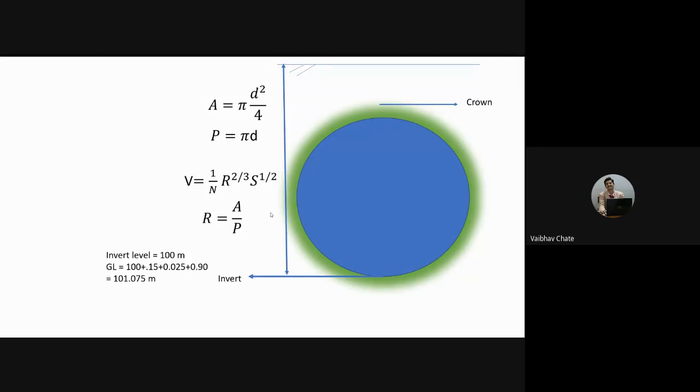Usually for the trunk sewer, so what does trunk sewer mean? Main sewer. That means the main pipeline of a village or a town which will be carrying the maximum flow of the sewage or city sewage. That sewer we call a trunk sewer. What do you mean by outfall sewer? Outfall sewer is nothing but the point where the sewage is being discharged. The pipeline which carries the sewage for disposal at the disposal point, we call it outfall sewer or outfall point. So I have made use of some terminologies.